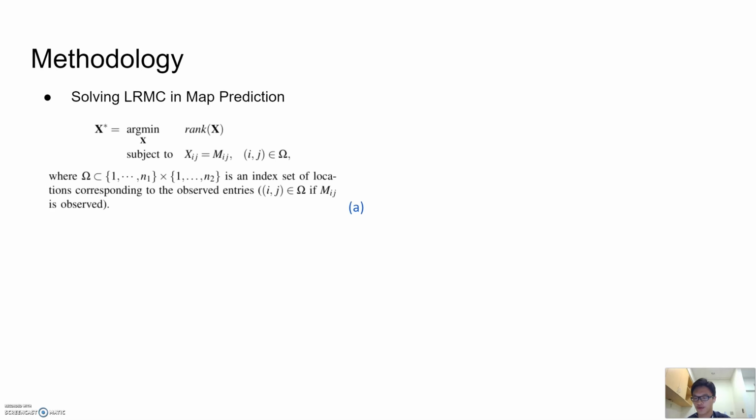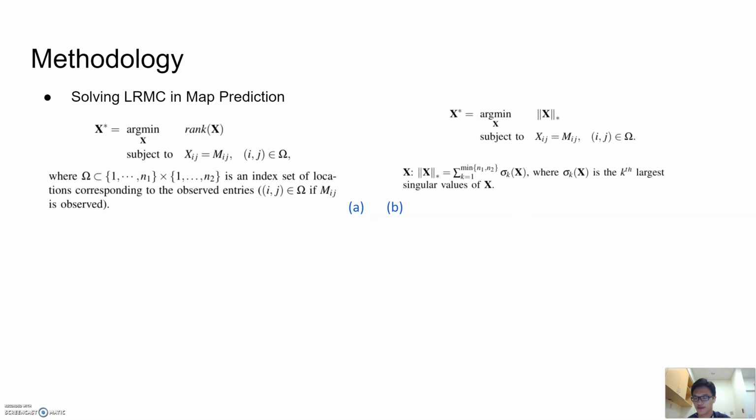Unfortunately, the original form of the rank minimization problem is non-convex and NP-hard. An alternative way is to use the nuclear norm of the matrix X to approximate the rank of X, such that the optimization problem will turn to be a convex problem.